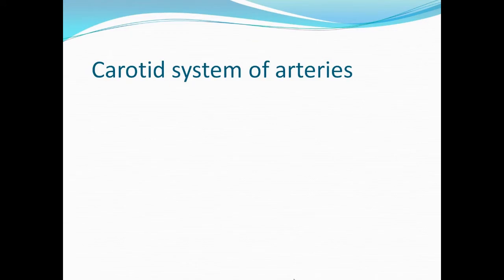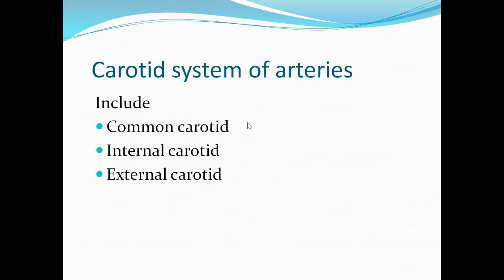So carotid system of arteries. What are the carotid system of arteries? Include common carotid, internal carotid and external carotid. Do you know the meaning of carotid? Carotid means sleep, heavy sleep. So it's a Greek word meaning heavy sleep. So from the old times, they have known that compression of this carotid artery causes deep sleep or coma. So from that, this word was derived.